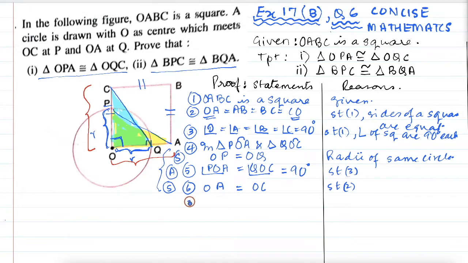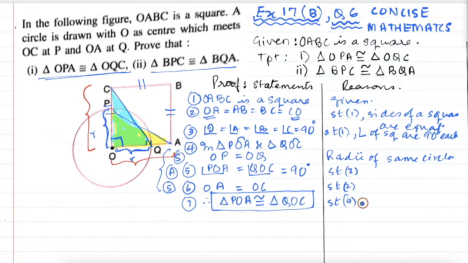Okay. So the seventh statement will be, therefore triangle POA is congruent to triangle QOC. And this is what they had asked us to prove in the first one. Can you see this? So that will be from statements 4, 5 and 6, and SAS test for congruency.